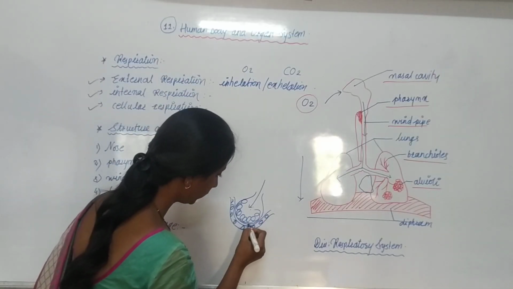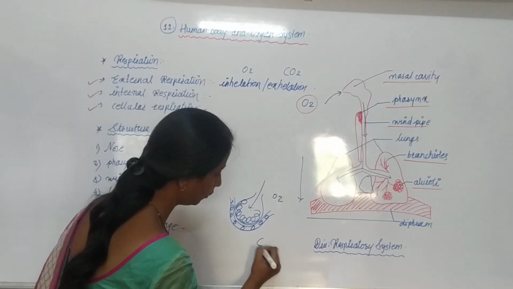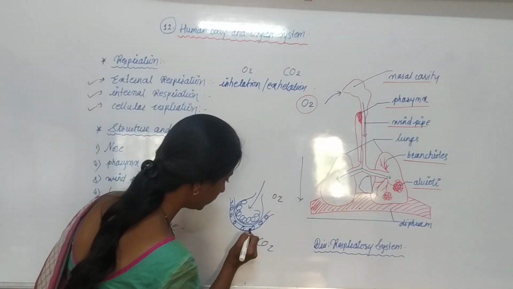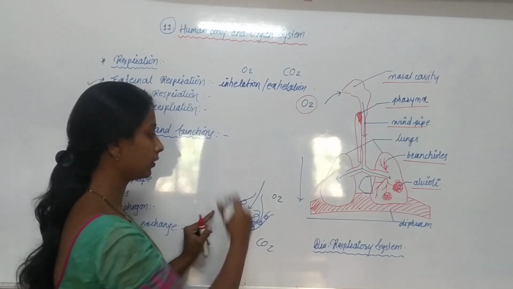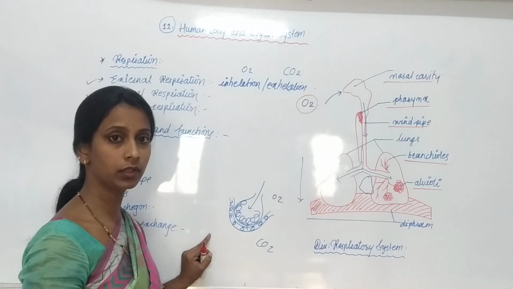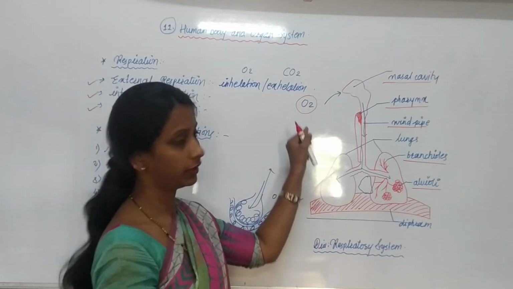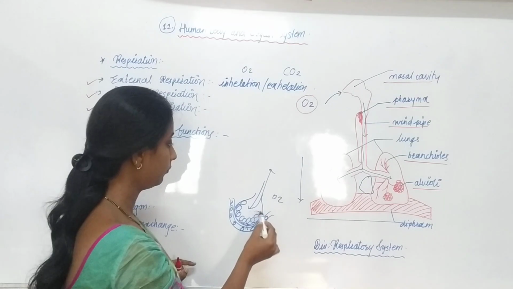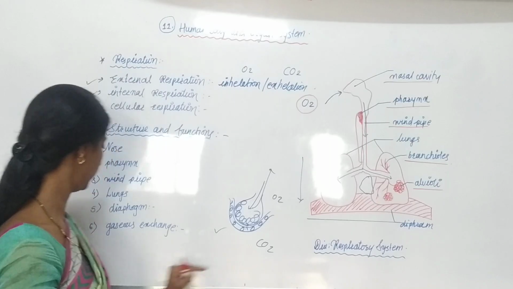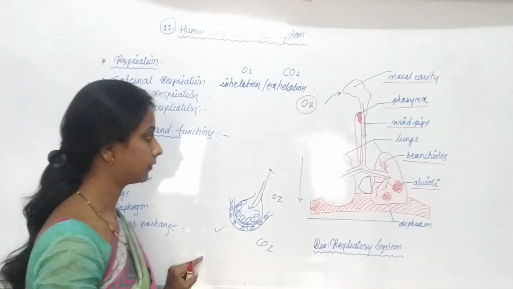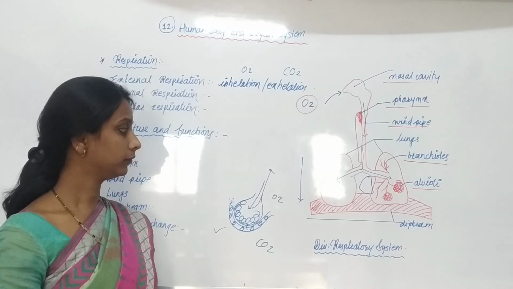Within this capillary and this alveolus, the exchange of oxygen and CO2 takes place. The blood gives CO2 here and takes oxygen, and again it moves to the organs of the body, while the CO2 goes back to the nasal cavity for exhalation. Understand? Here the actual process of exchange of gases takes place. This is known as the exchange of gases. So this is about the respiratory system. Thank you.